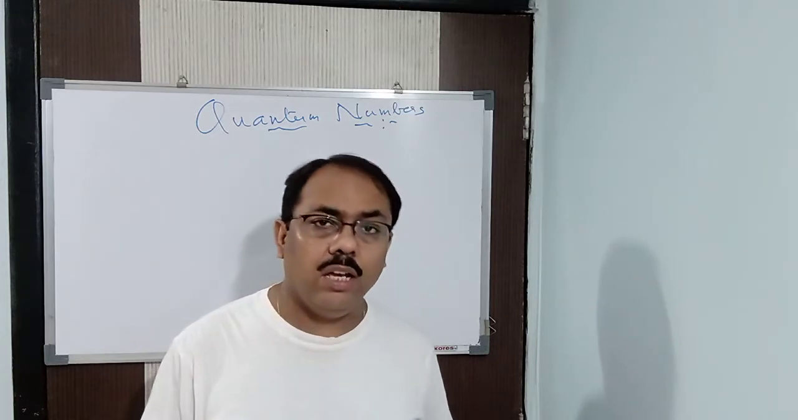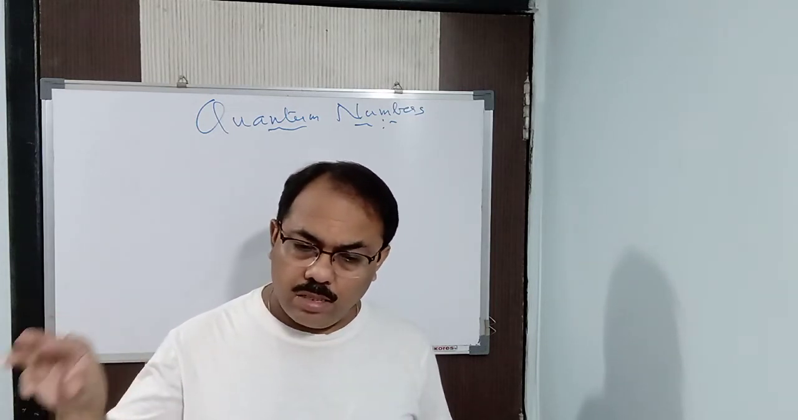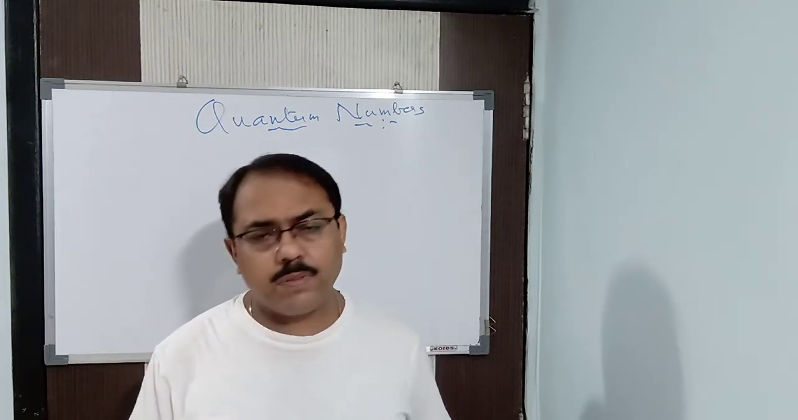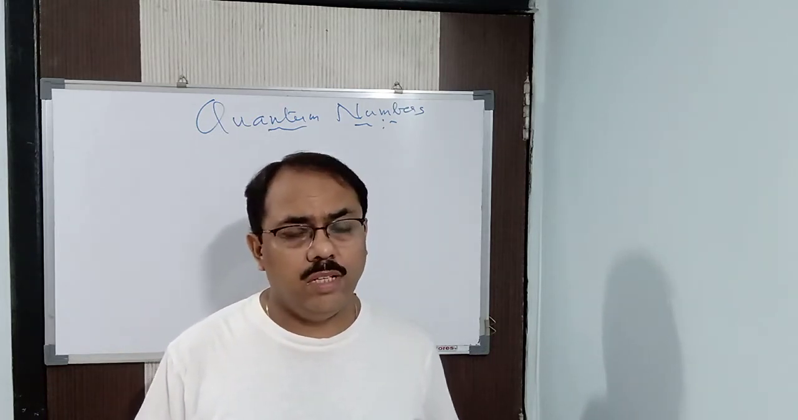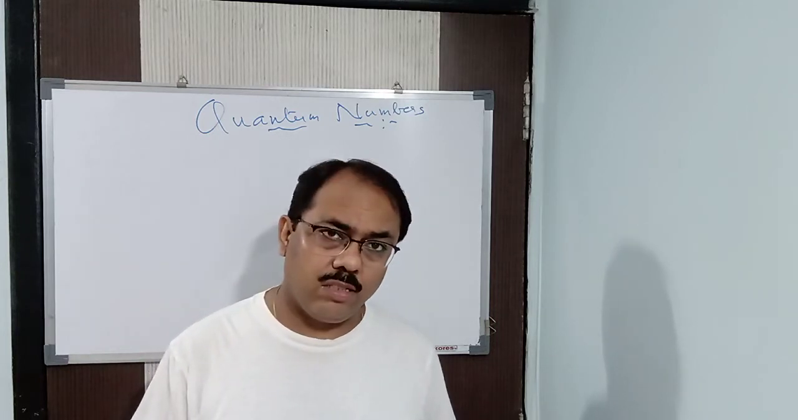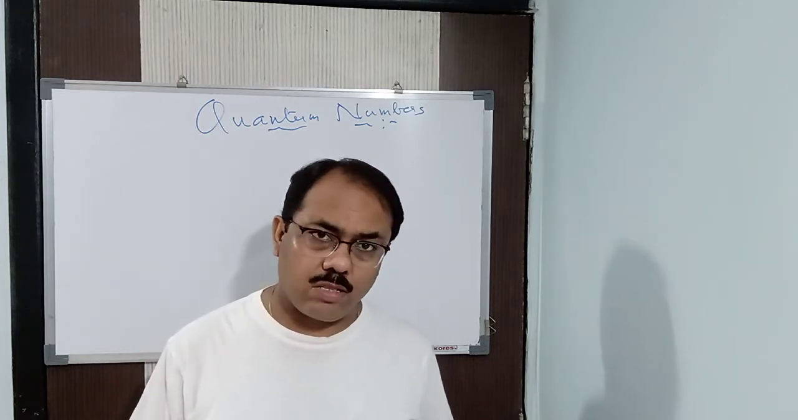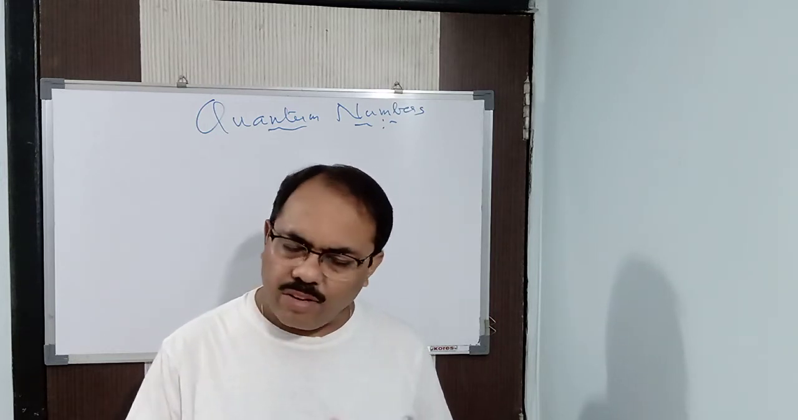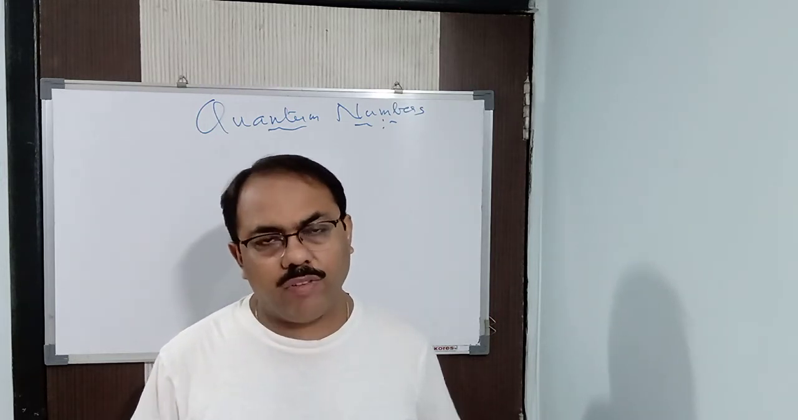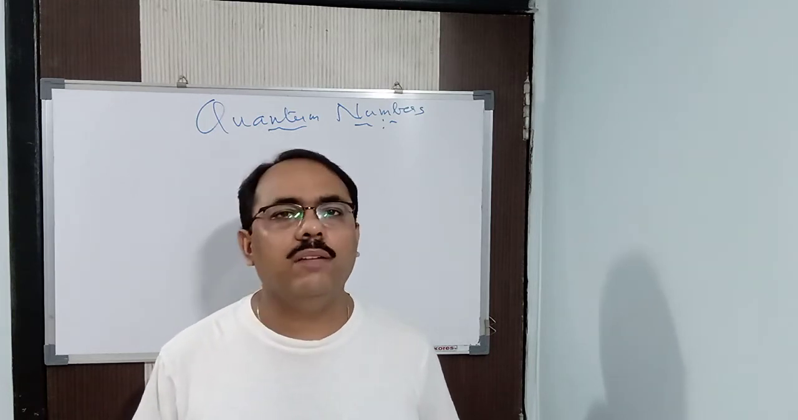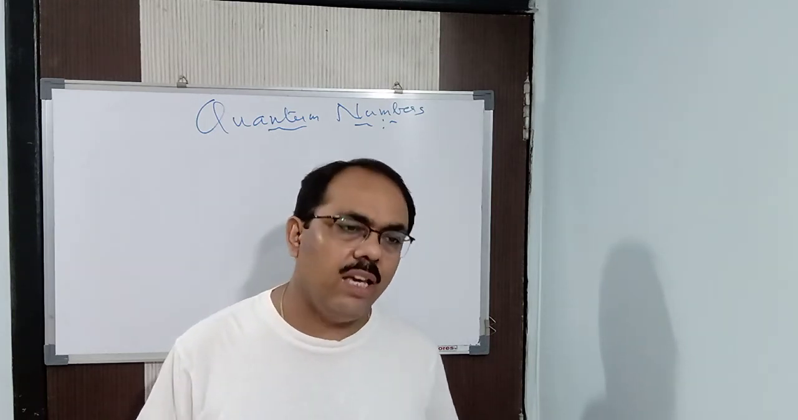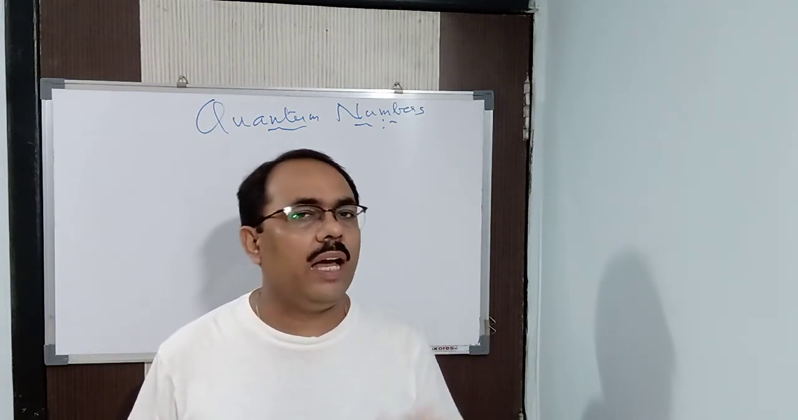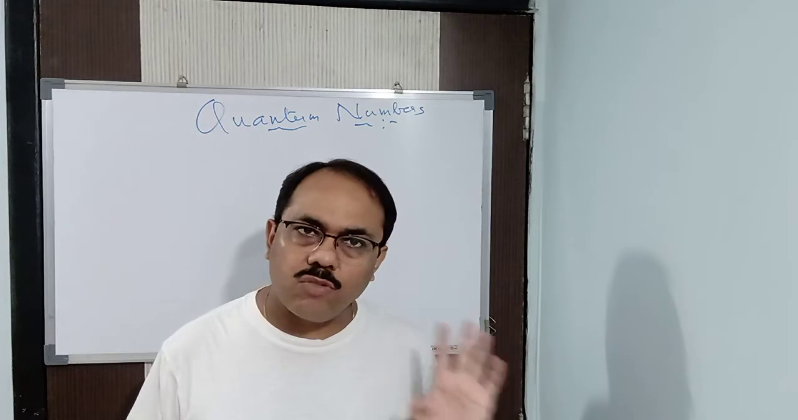What is the energy it possesses when it is present in the innermost subshell? What is its shape? What is its orientation? What is the distance from the nucleus? How many electrons are present? Everything, the energy it occupies, everything we come to know. So that is called a quantum number. In short, we are going to study the complete address of an electron in an atom. That is called quantum numbers.